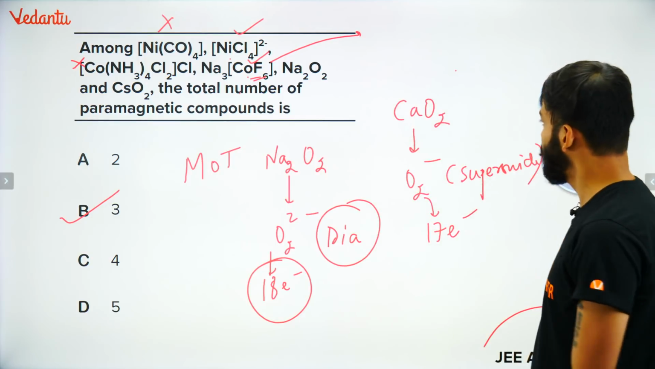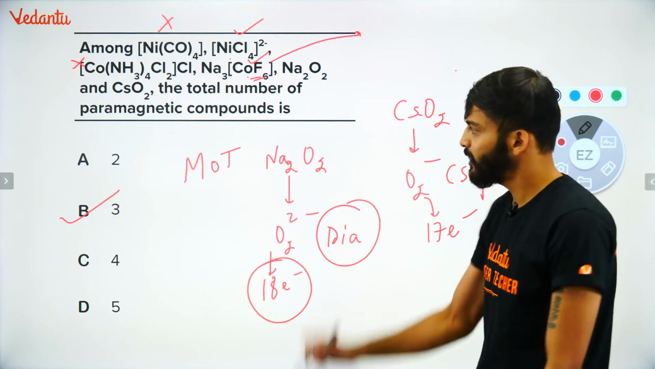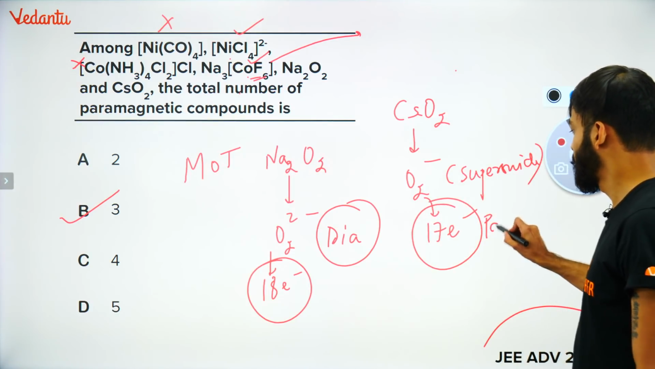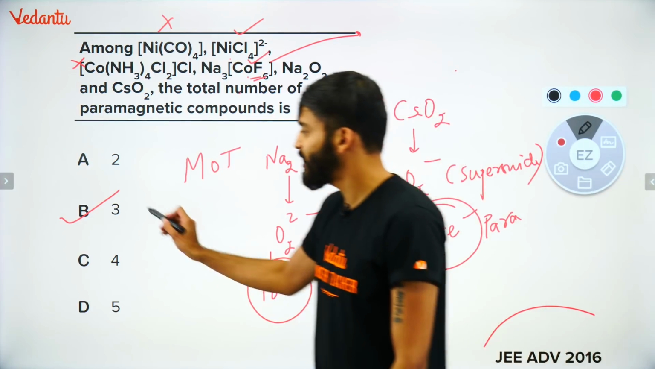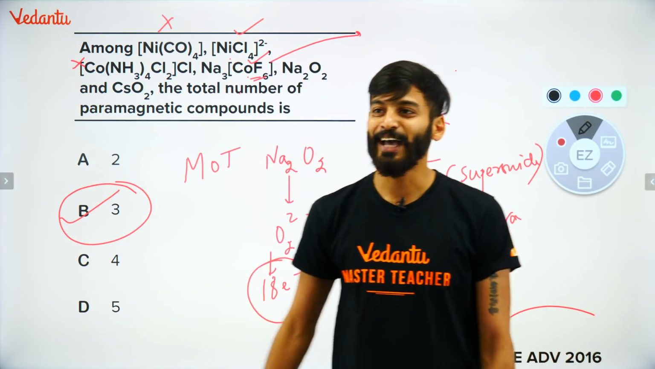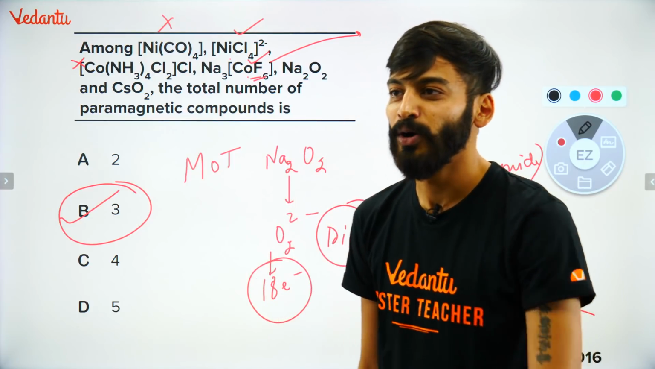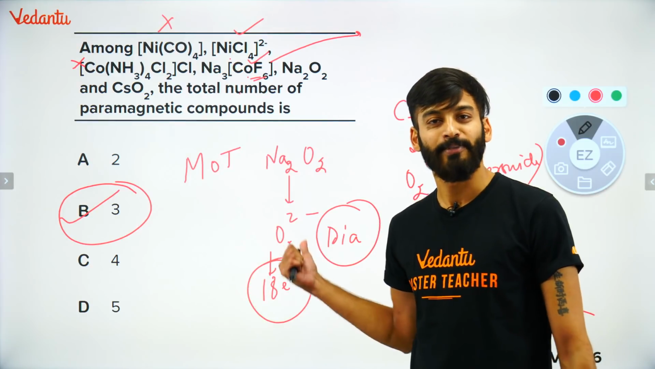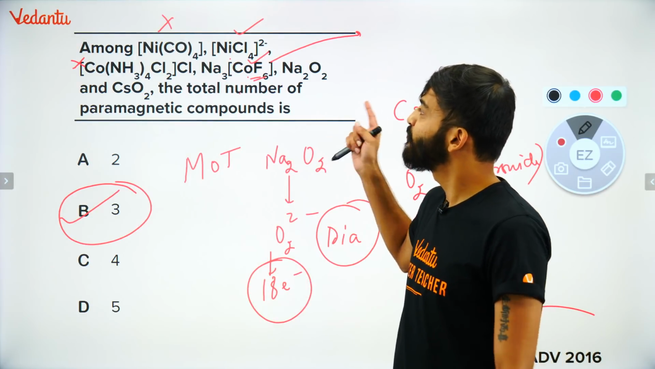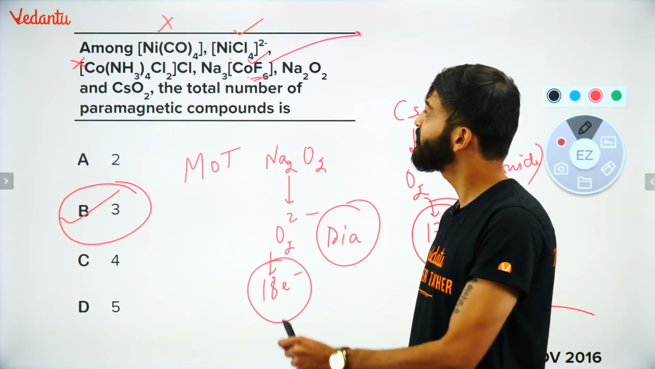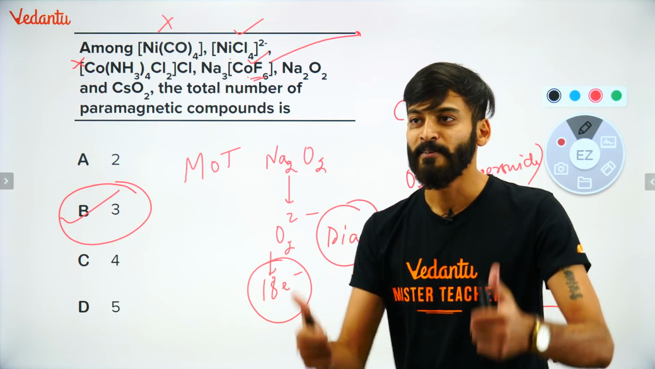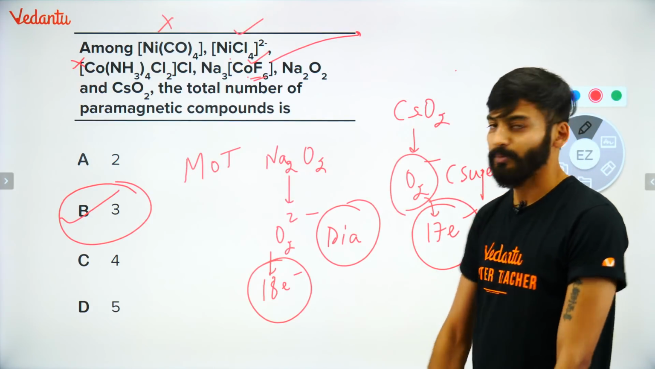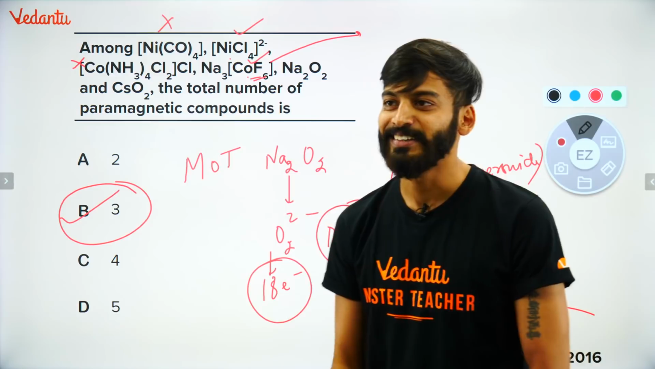ठीक है? तो यहाँ पर आया, sorry, this is cesium. This is cesium बच्चा, है ना? So this is 17 electrons. So this will become paramagnetic. यानी कि how many compounds are there which are paramagnetic? 3. I hope सबको समझ आया, सबको clear हुआ. तो हमारे पास CsO2 था, that became paramagnetic. NiCl4 2 minus became paramagnetic, and Na3CoF6 became paramagnetic. Very nice. चार्ज देखिए ना बच्चा, O2 minus यहाँ पर. Easy peasy. All right, बच्चा लोग.